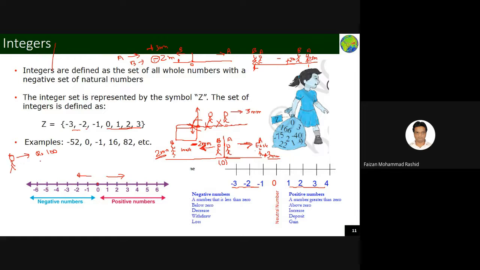Then you spend all your money and you now have rupees 0. Then you took some money from your friend, and he gave you rupees 50. Now, could you tell me which number will be positive for you and which will be negative for you?